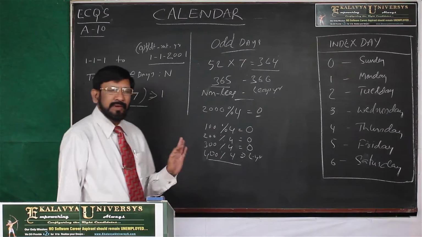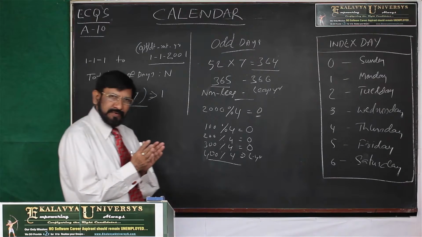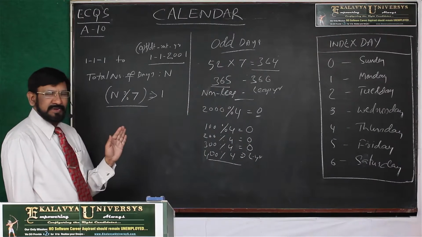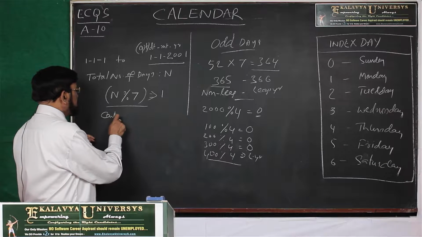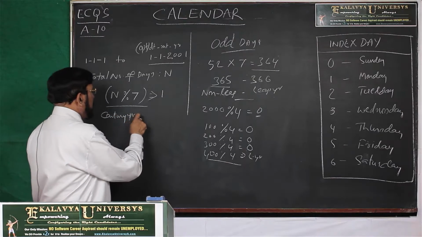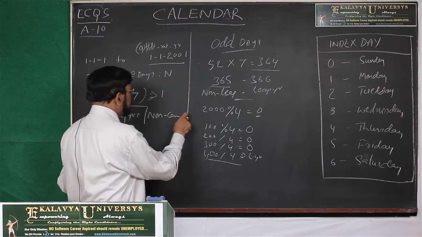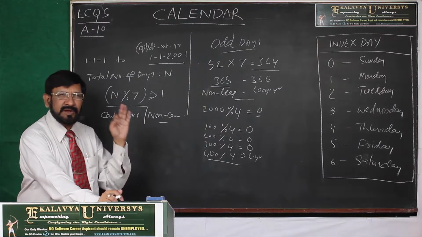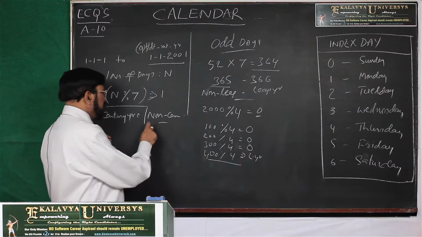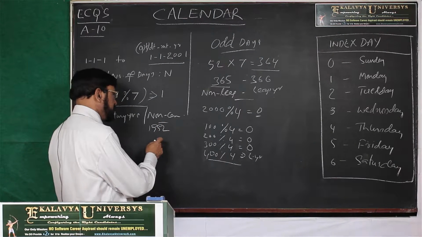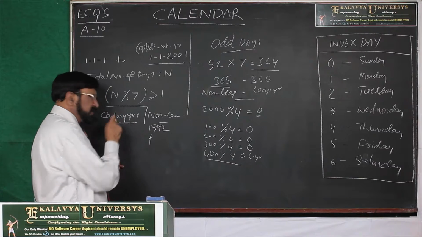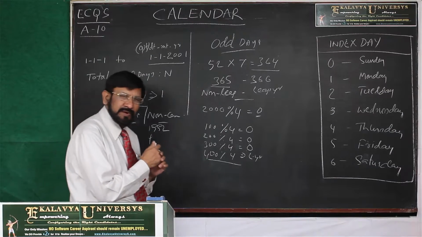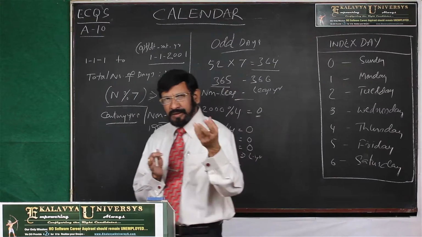You are interested to know. Actually, here we are classifying these years into century years and non-century years. As far as this principle is concerned, for non-century years it is 100% correct. What are non-century years? 1992 is a non-century year. 1995 is a non-century year. Which are century years? Century years are 100, 200, 300, 400, 500, 600.